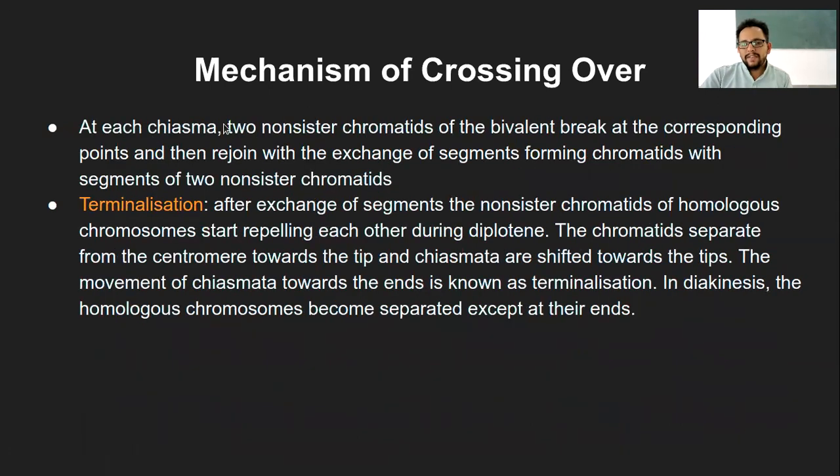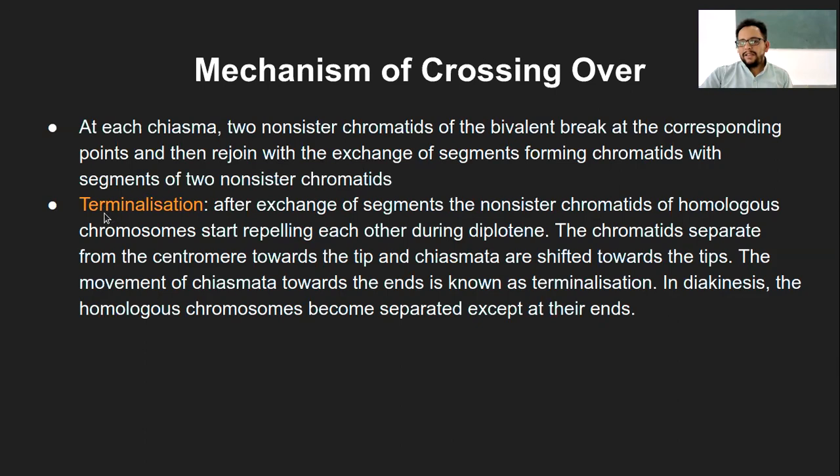And at each of these chiasmata, that is at each junction between two non-sister chromatids, the chromatids of the bivalent break at the corresponding point. So obviously, like I said, that twisting of the synaptonemal complex happens. It will break the bond between those particular DNA fragments, and it will switch and rejoin with the exchange of the segment, forming chromatids with segments of two non-sister chromatids. I assume this part is clear to you, because we had already explained it earlier.